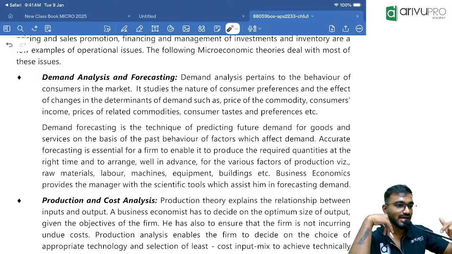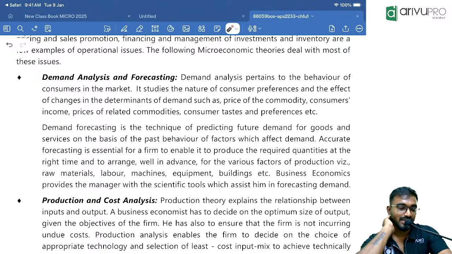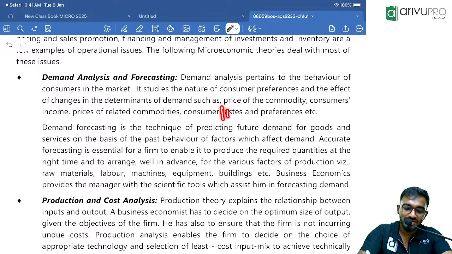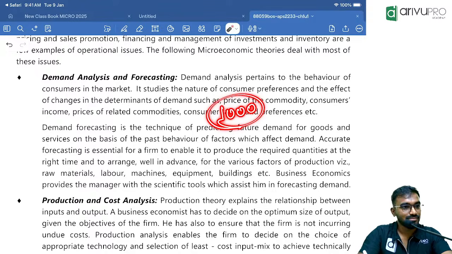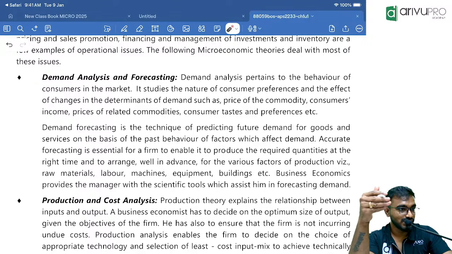That is, on the day of the festival, all the idols should be ready for sale. Like last year, let's assume I sold some 1,000 units of Ganesha. Before that, 800 units. That means the trend is, this year we are expecting some 1,200 or 1,300 units of sales. Like this, we have to understand what the probable demand in the future is.